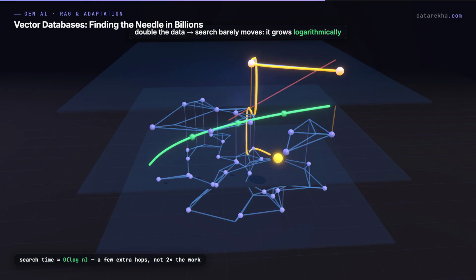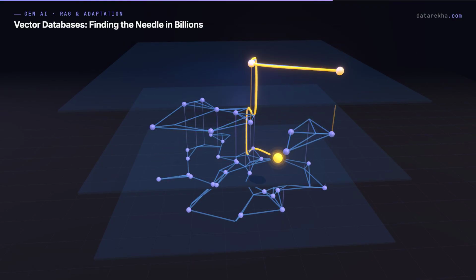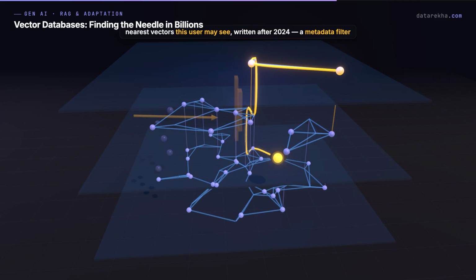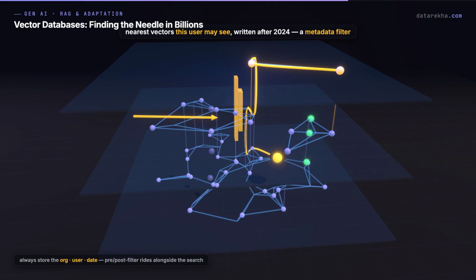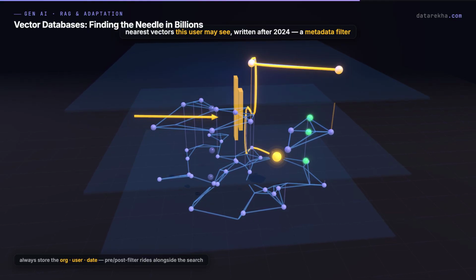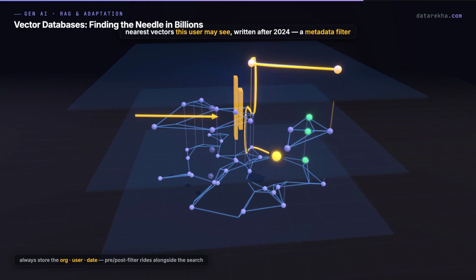But raw nearest neighbor isn't enough for real apps. You need closest vectors among documents this user is allowed to see, written after 2024. That's a metadata filter riding alongside the vector search. Every database worth using supports it. Always store the org, the user, the date.